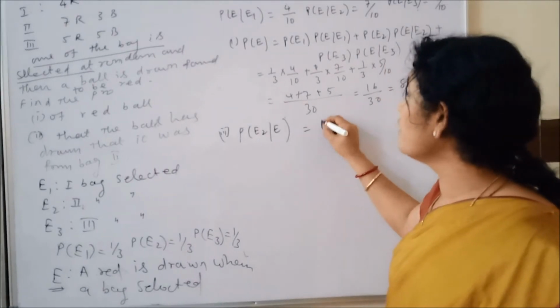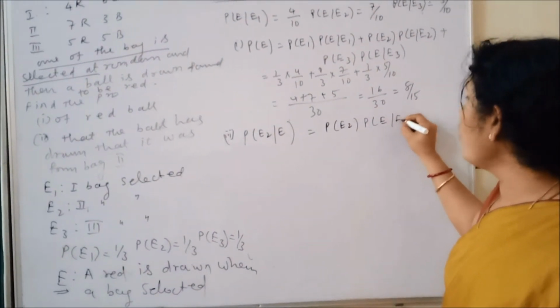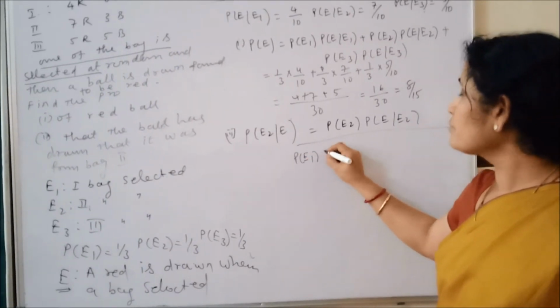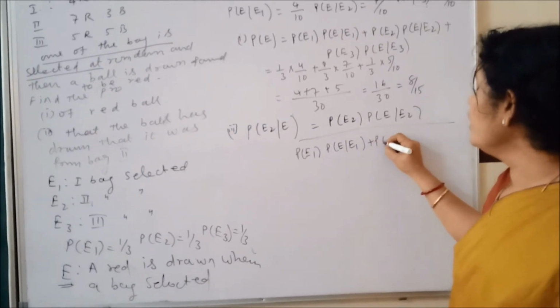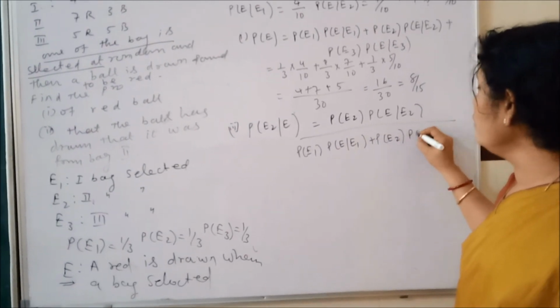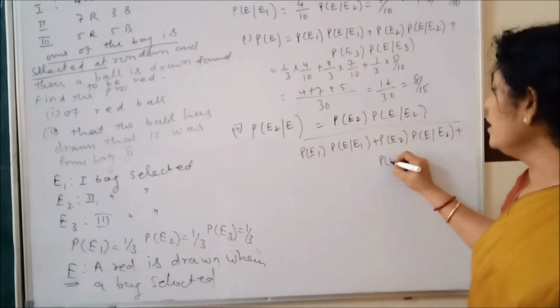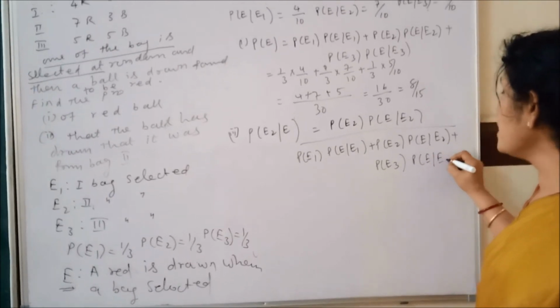That is equal to, what is the formula? P(E2) into P(E by E2), the whole upon the law of total probability: P(E1) into P(E by E1) plus P(E2) into P(E by E2) plus P(E3) into P(E by E3). Now you have all the values, substitute here.